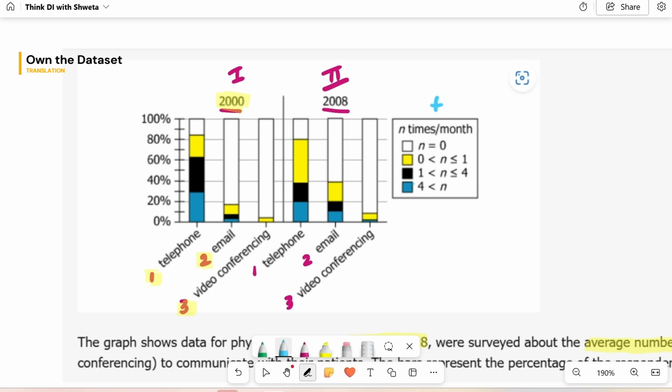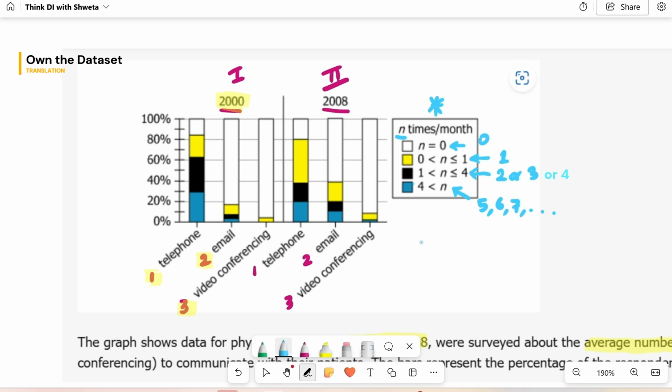So you see this box here on the side, which says n times per month. And then n has these possible ranges. N equals 0 would mean 0 times in the month, so not at all. Next category is greater than 0 but less than or equal to 1, which means once a month. And then the black category is what? 2 or 3 times a month. And finally, the blue category is anything greater than 4. So 5 or 6 or 7 and so on, these many times a month.